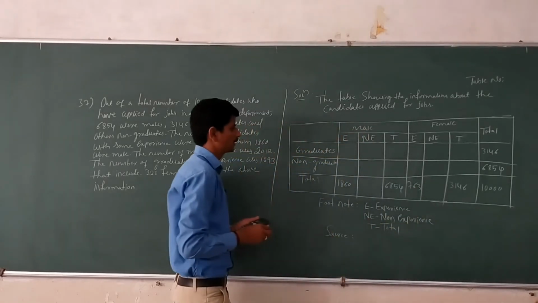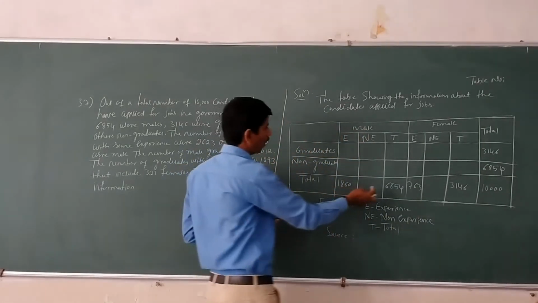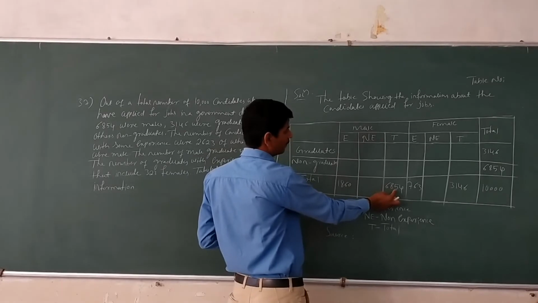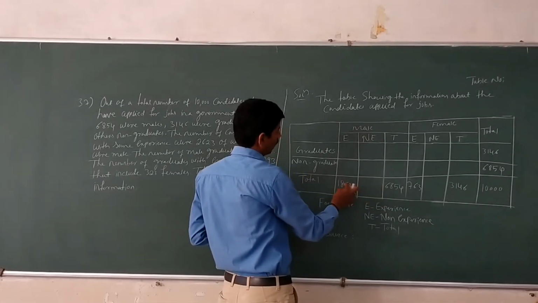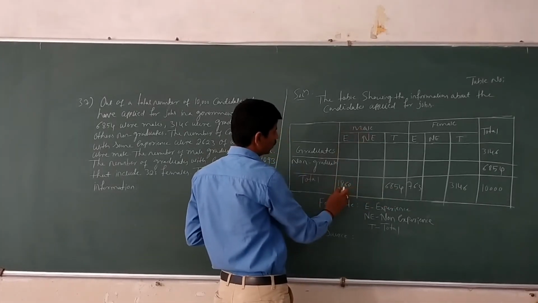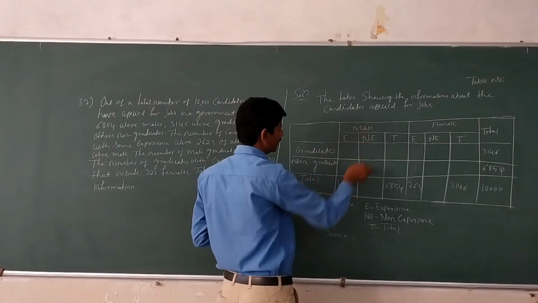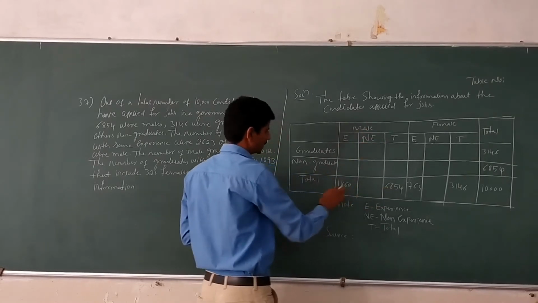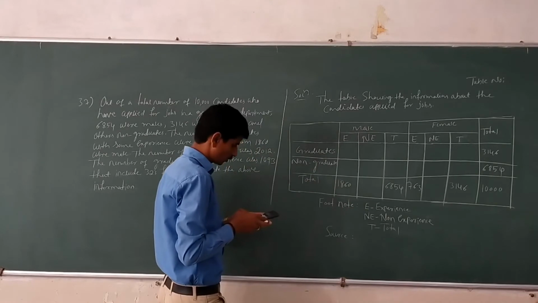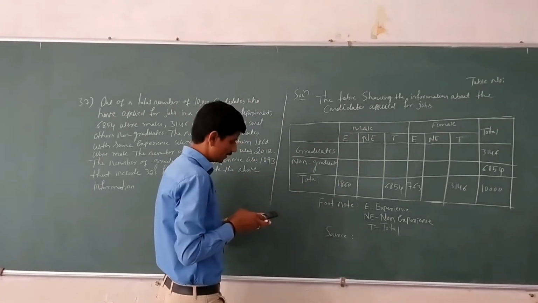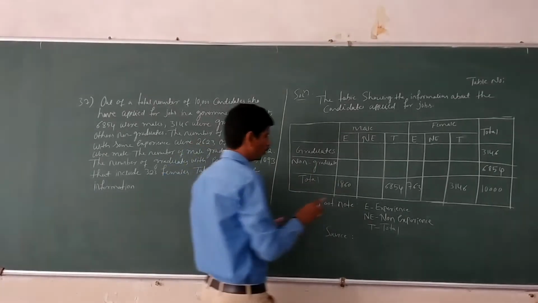Okay, next, out of 6,854, male experience was 1,860. Remaining male non-experience: 6,854 minus 1,860, then we get 4,994.